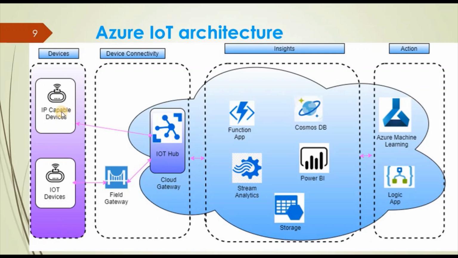Once the data is received from the device at the IoT Hub, either the device is sending data directly or it is sending data using a field gateway. What is IoT Hub? It is a cloud gateway. These devices are sending telemetry data to the IoT Hub.